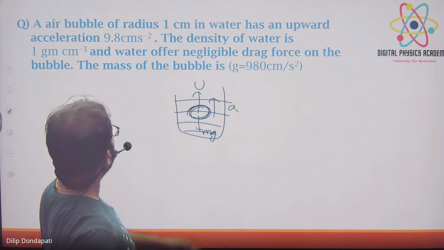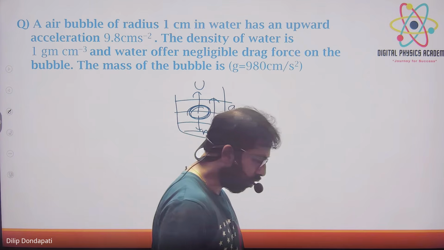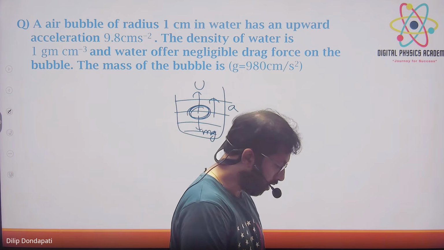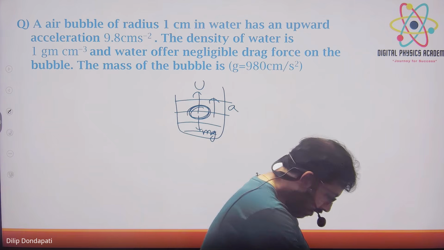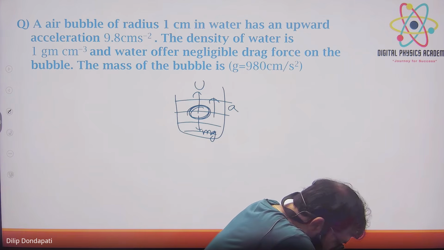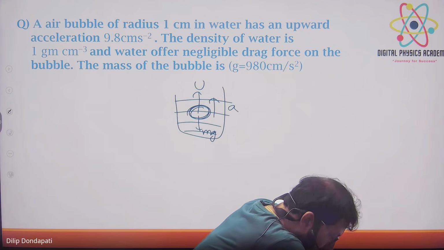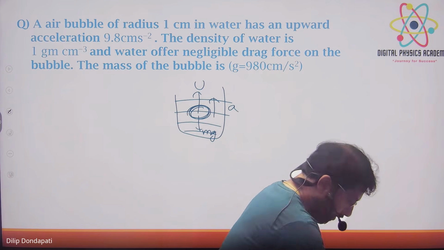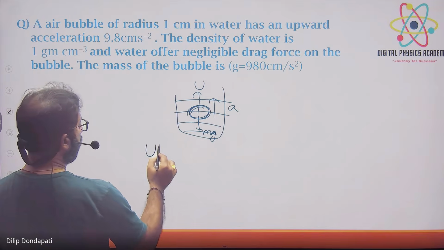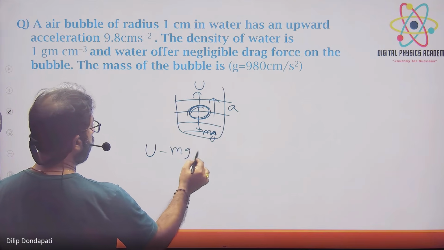What should we take as the volume of the bubble? Is the bubble a sphere? A bubble is a sphere only. Then I can take volume as 4 by 3 pi r cube, right? Apply net force equal to ma, Krishna. Net force will be, tell me, buoyancy force minus mg, yeah? So buoyant force minus mg. So net force is equal to ma.